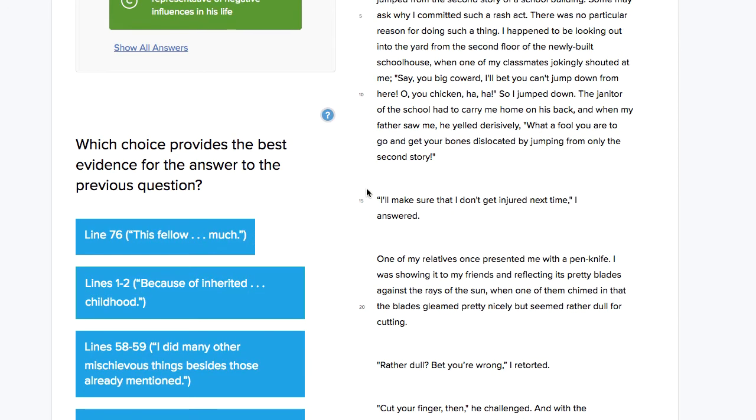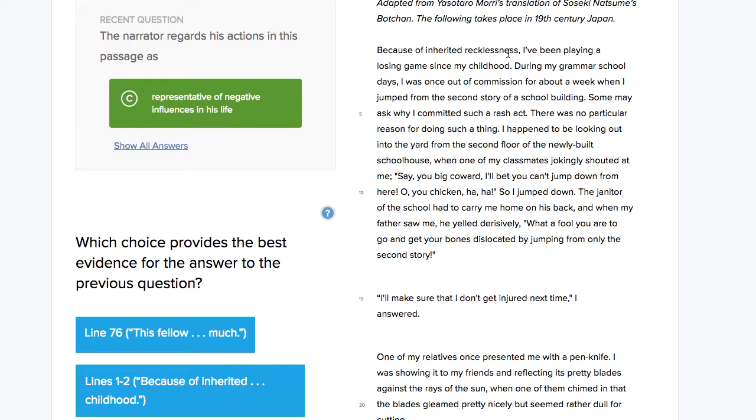Lines 1 to 2. "Because of inherited recklessness, I've been playing a losing game since my childhood." And then he gives examples of his recklessness. Well, I'm not going to go through the rest of the answer choices because we know this one's correct. We went over it in the last video. That's how we chose this answer.